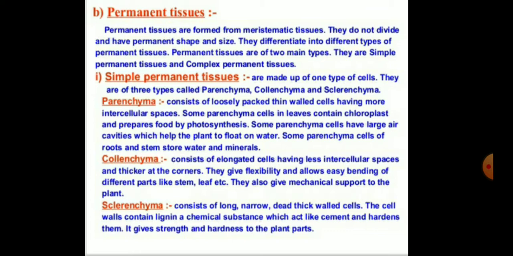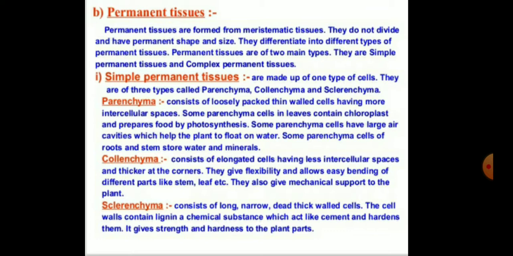The permanent tissues are mainly of two types: the simple permanent and the complex permanent tissues. The simple permanent tissues are made up of one type of cells, and they are of three types. Mainly they are categorized as the first, parenchyma, second, collenchyma, and the third one, sclerenchyma.